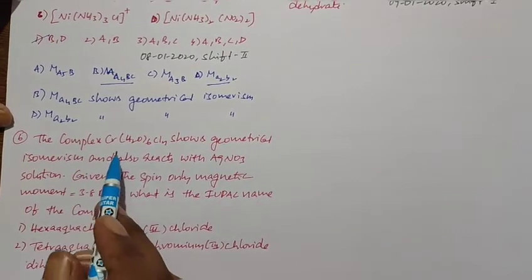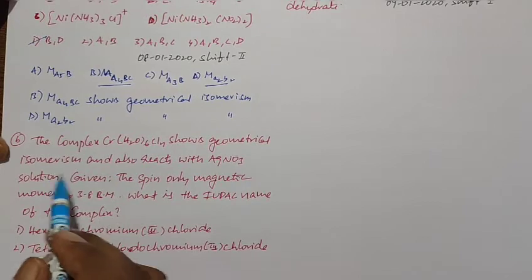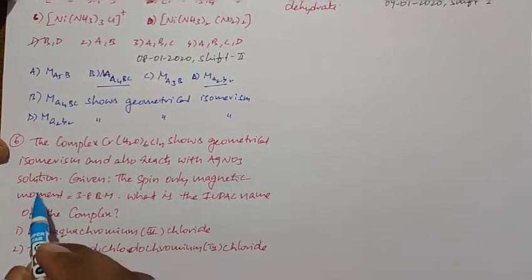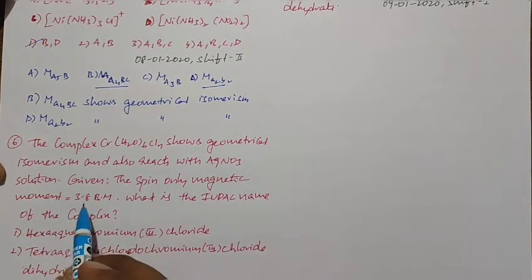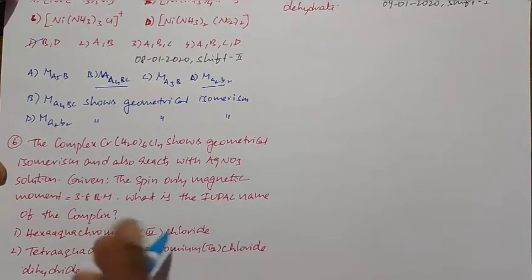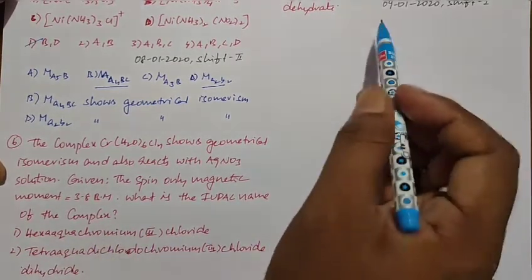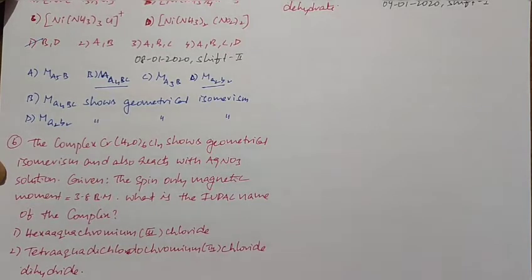The complex [Cr(H2O)6]Cln shows geometrical isomerism and also reacts with the AgNO3 solution, given the spin only magnetic moment is equal to 3.8 Bohr magneton. What is the IUPAC name of the complex? This problem was given in the 9th January 2020 shift 1 paper. When you observe the given problem, they are asking about the name of the complex, and here we need to find the proper structure of the complex also.